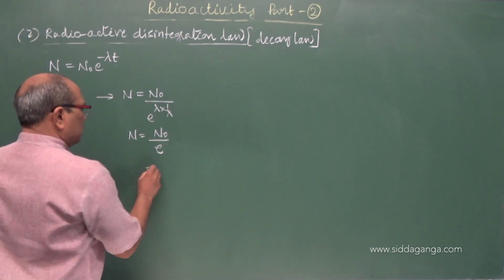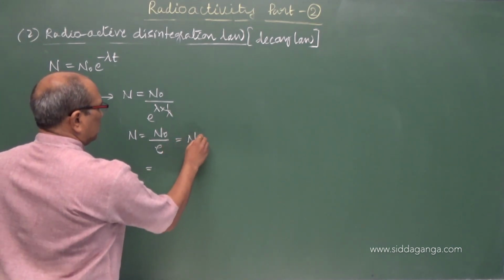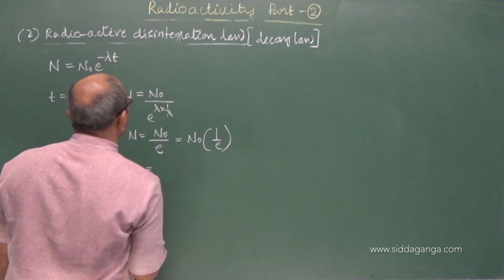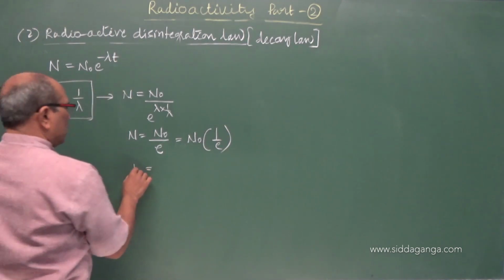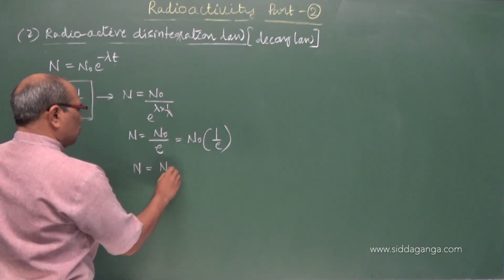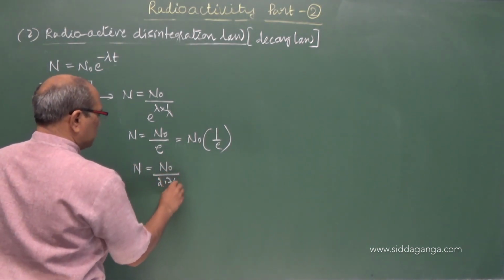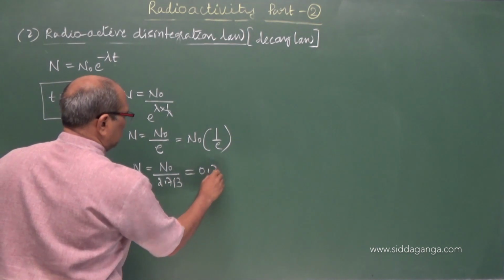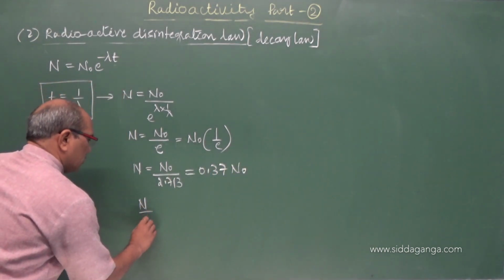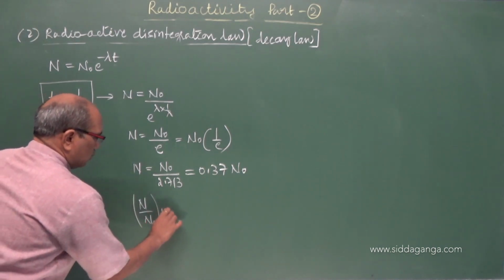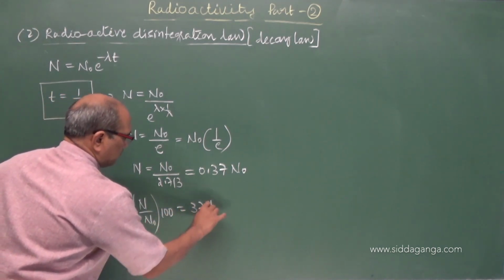This is n naught by e, which I am considering as an interval of time, or I can write this as n naught by 2.713, or it is 0.37 n naught, or in percentage, n naught into 100 becomes 37%.